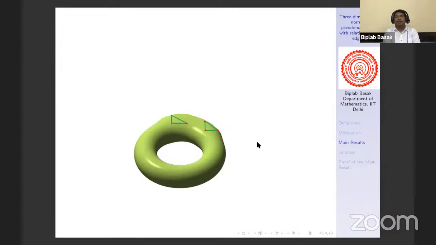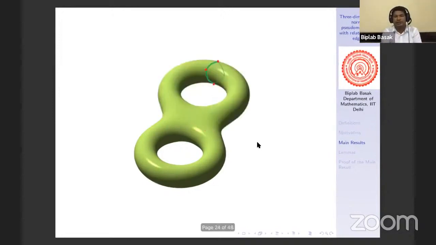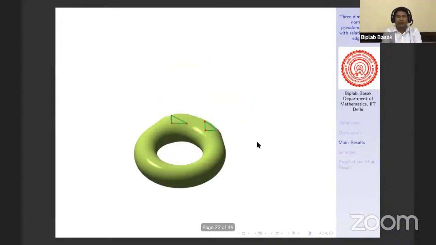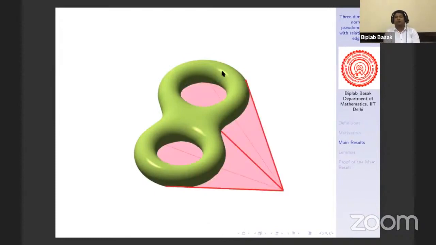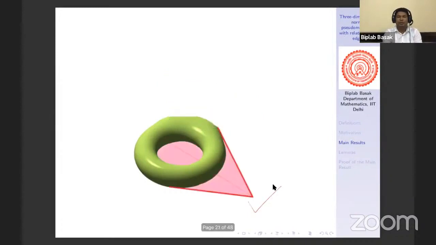And then we will identify these two triangles. See, if we identify these two triangles, you can see combinatorially, you just pull these two triangles and then attach. That means you will get this, pull and then attach. That means you are just adding one handle, right? And these two triangles are this single triangle. And then again, we can do the boundary coned off. So this is called vertex folding with respect to the vertex X. Fine. And the reverse process from this to this is called vertex unfolding.